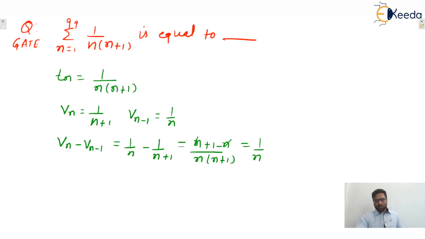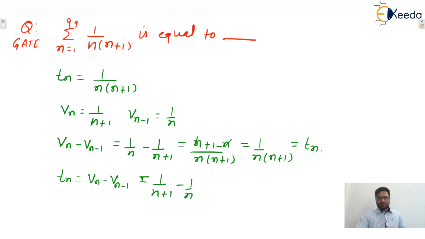This one is 1 upon n into n plus 1, and we can call it Tn or not. Now from here we can say that Tn is Vn minus 1, that can be written like that or not? 1 upon n plus 1 minus 1 by n, isn't it? Okay. Yes, we'll simplify it further.